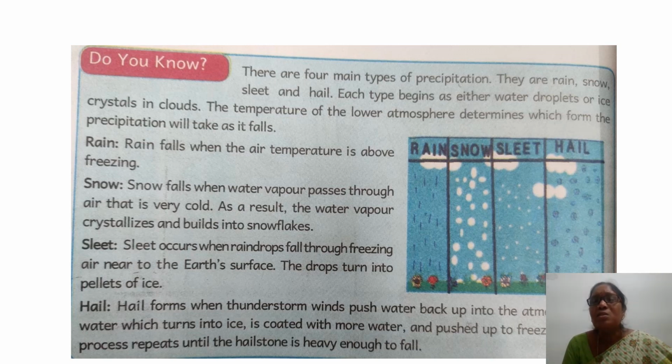What is this? This is a different type. This is about different types of precipitation. We call it precipitation. How does precipitation occur? Ela jarugutundamma? This is because of condensation. Yes. These are the four main types of precipitation. When water vapor gets condensed ayyaka, we get rain. When temperature becomes low, temperature baga low ayinappudu, we get snow. When the temperature goes too low, inka low ayinappudu, we get hailstones. We get sleet. Yes.